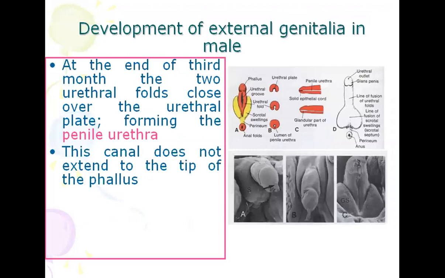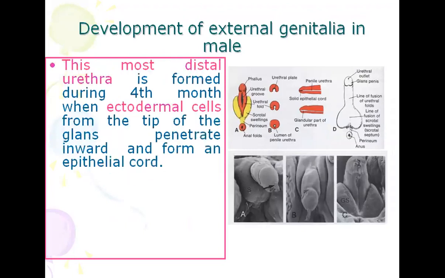At the end of the third month, the two urethral folds close over the urethral plate, forming the penile urethra. This canal does not extend to the tip of the phallus. This most distal urethra is formed during the fourth month, when ectodermal cells from the tip of the glans penetrate inwards and form the epithelial cord.